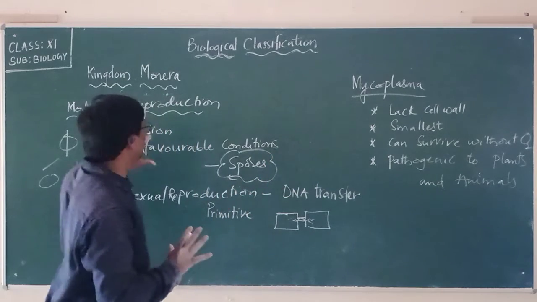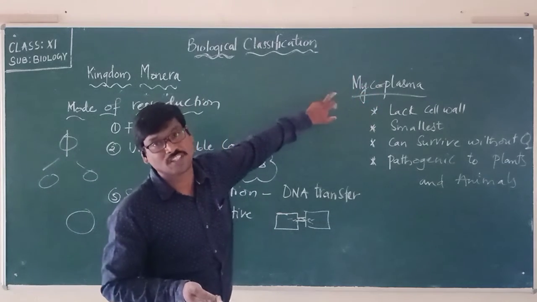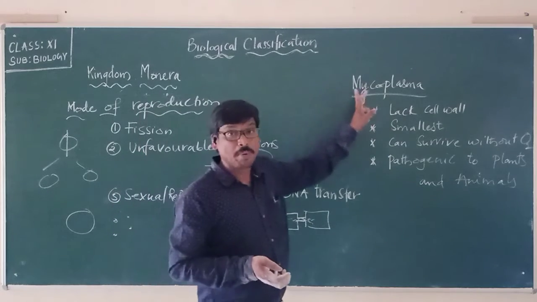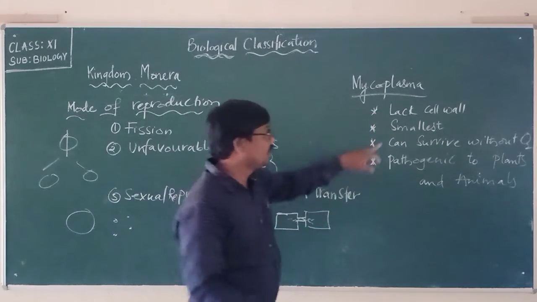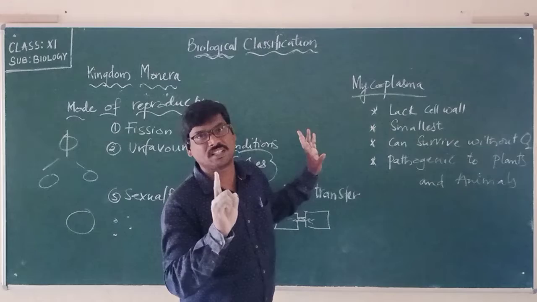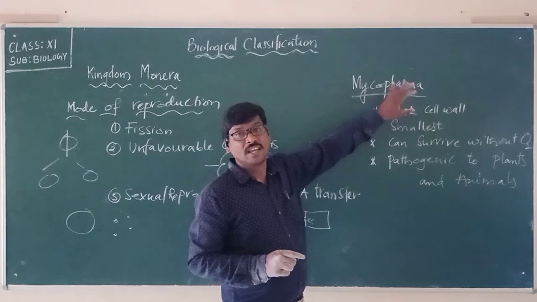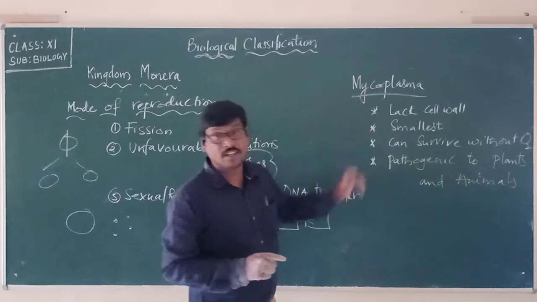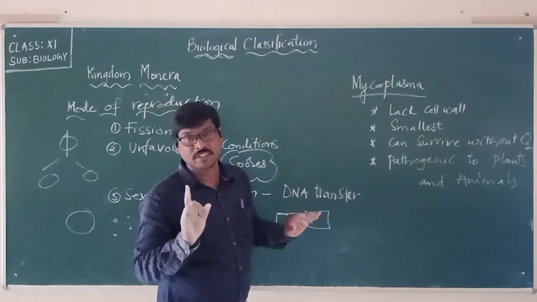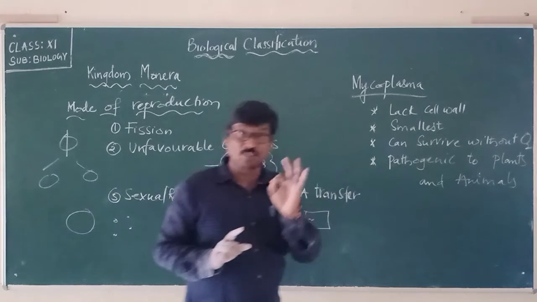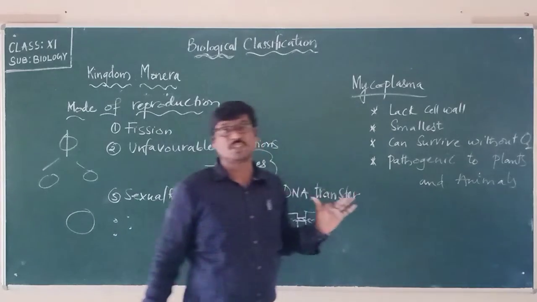So here we studied the eubacteria, and moreover there is also another one called Mycoplasma. Mycoplasma lacks a cell wall. And remember, it is the smallest organism. Please remember this. If asked to name the smallest organism, your answer should be Mycoplasma. This Mycoplasma can survive without oxygen, and it is pathogenic, which means it can cause disease both to plants and animals.